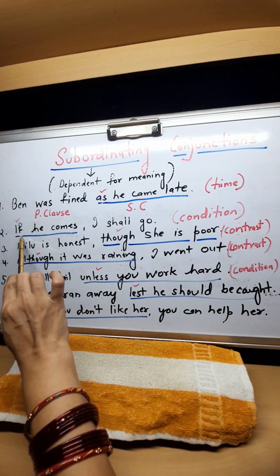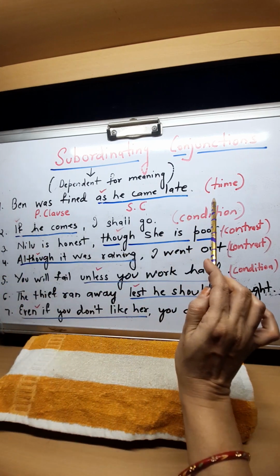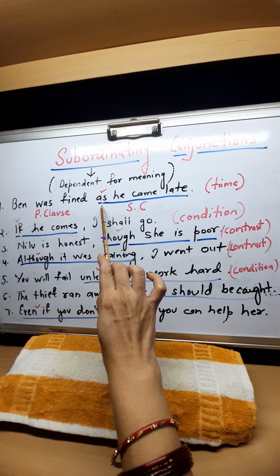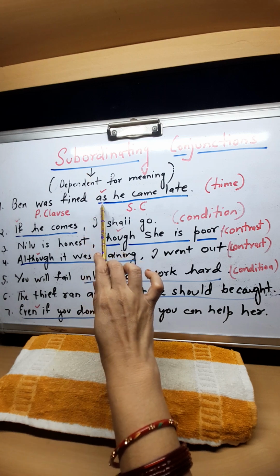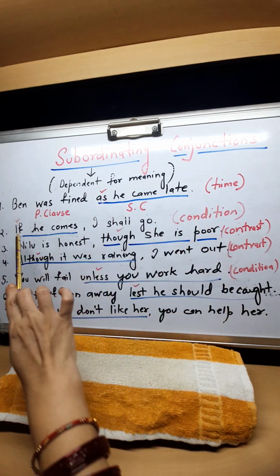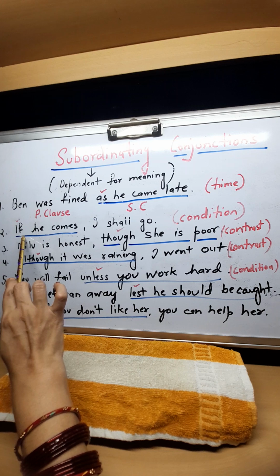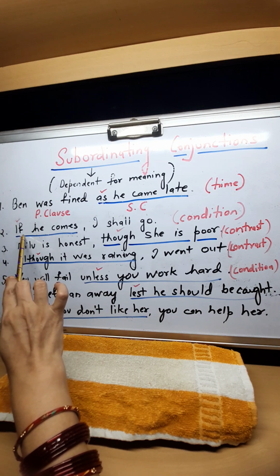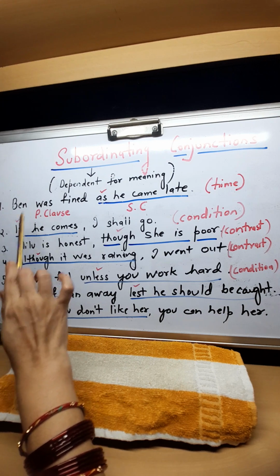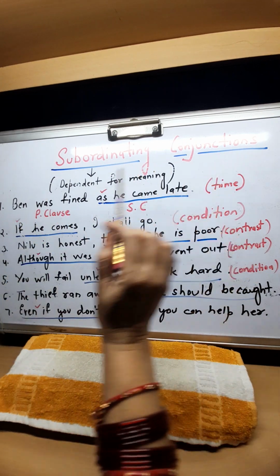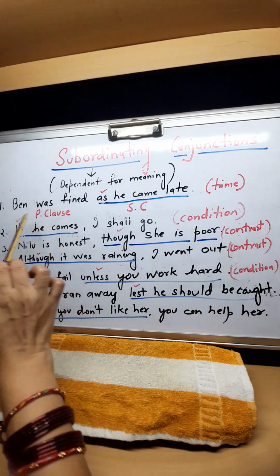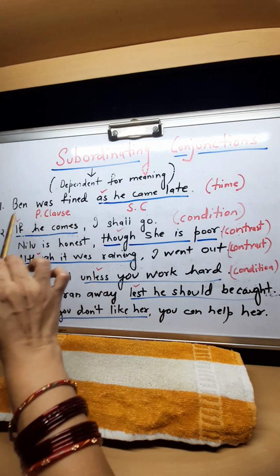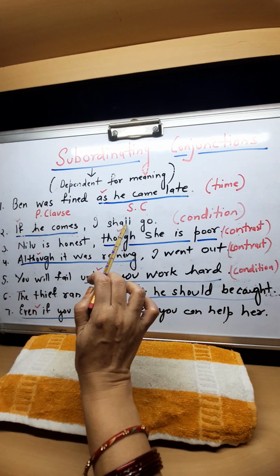If tells us about the condition. Here as was telling us the time; here if is telling us about the condition. So subordinating conjunctions are used in subordinating clauses, and these clauses depend upon the main clause for their meaning.